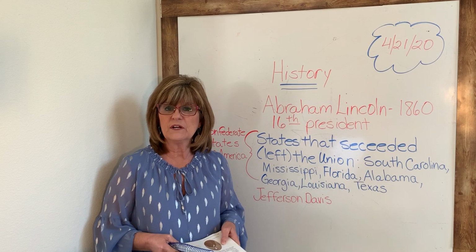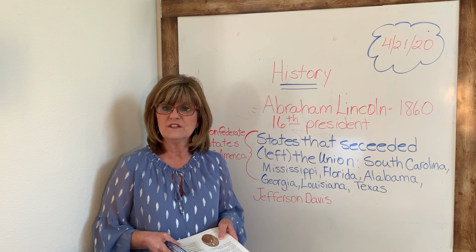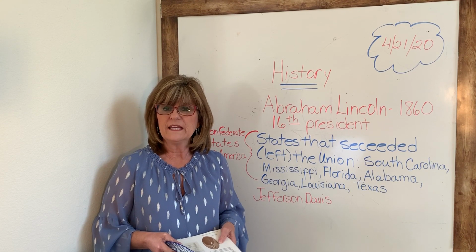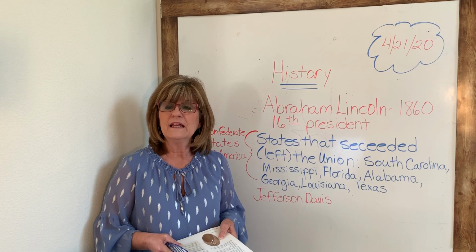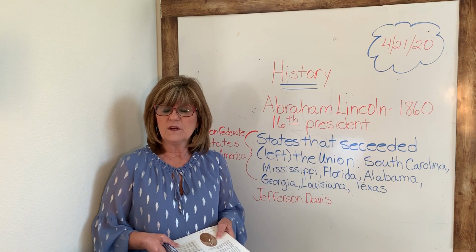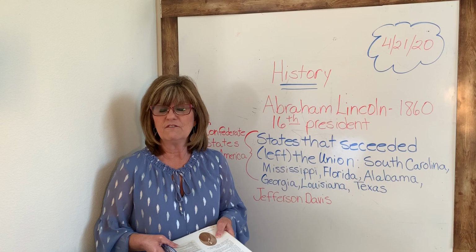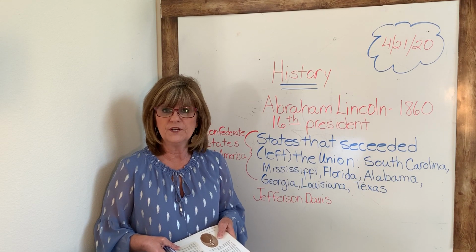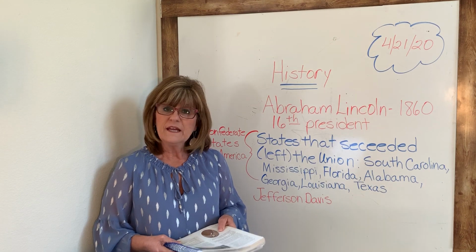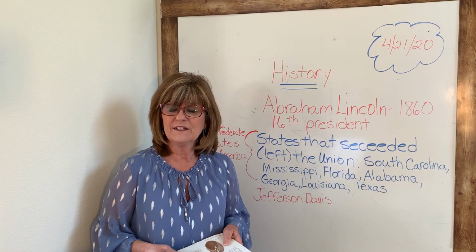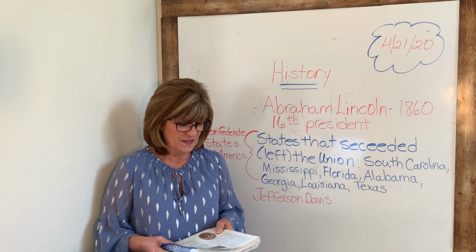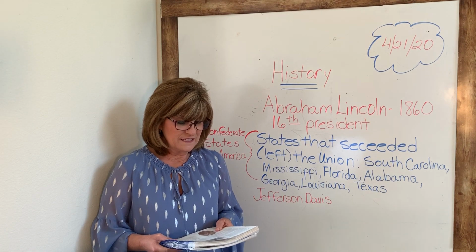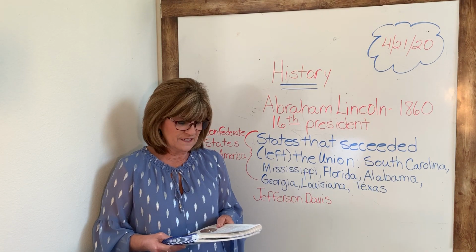He had had a number of debates with a man named Stephen Douglas, and Abraham Lincoln had been debating against slavery while Stephen Douglas had been in favor of it. And through these debates, Abraham Lincoln became well known. So his name was on the ballot for president that year. A new president of the United States was to be elected in 1860.